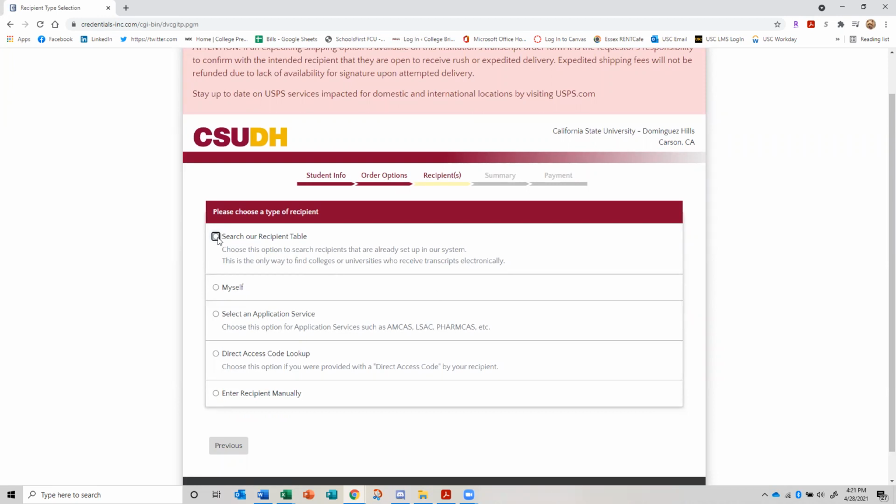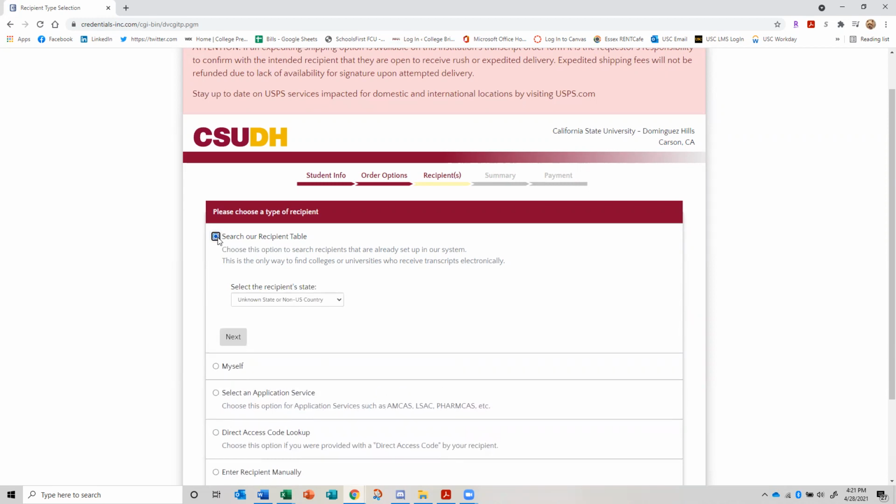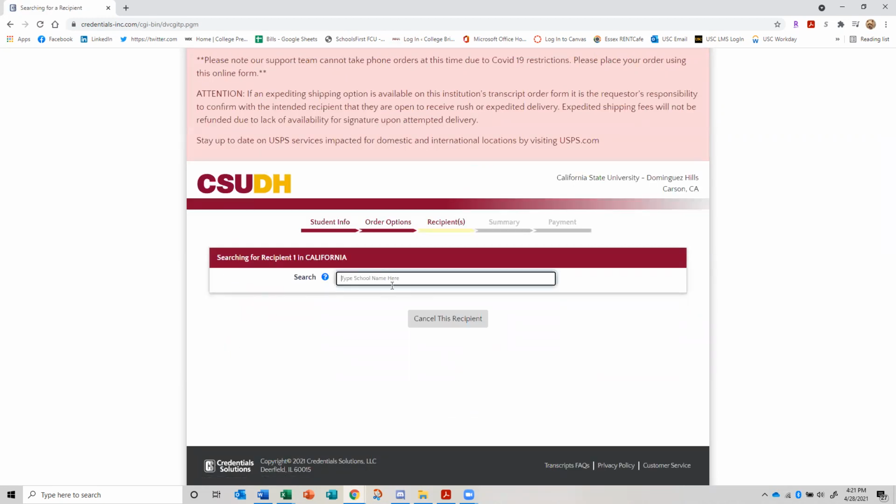So you can try the search, see what happens. Let's see what we do. Okay, so select the recipient state. So, if you're going to a school here in California, you click California, next. And then we're looking for a school. So I want to send mine to San Diego State University and see it pops up.